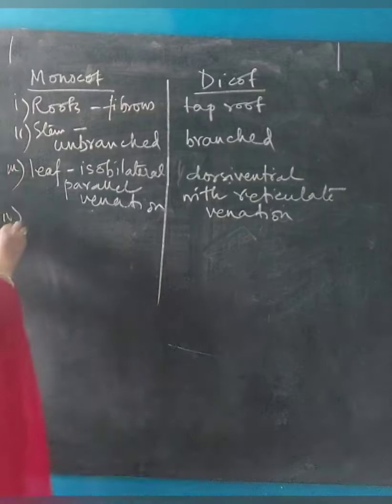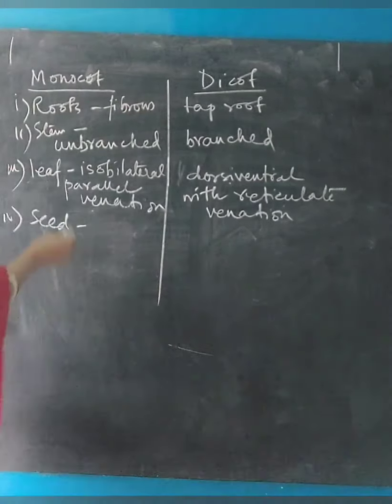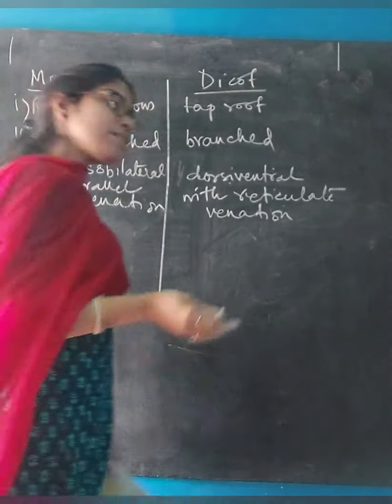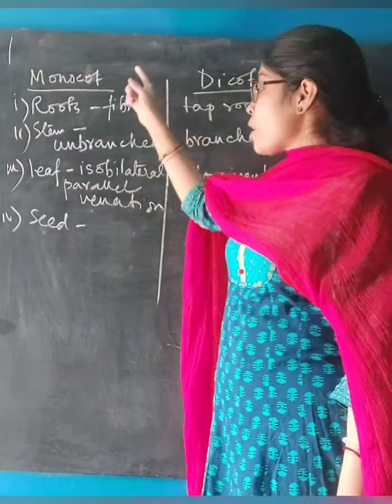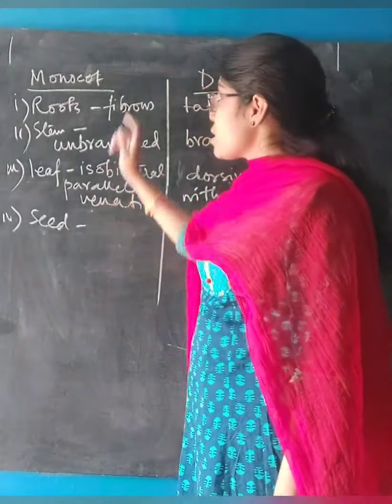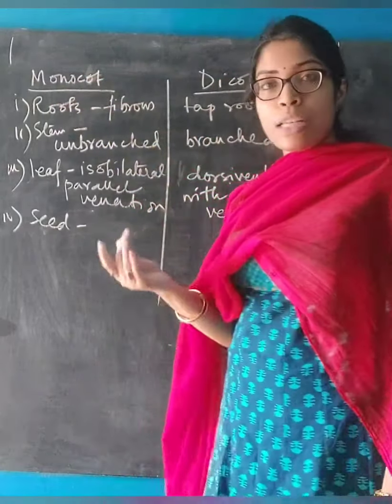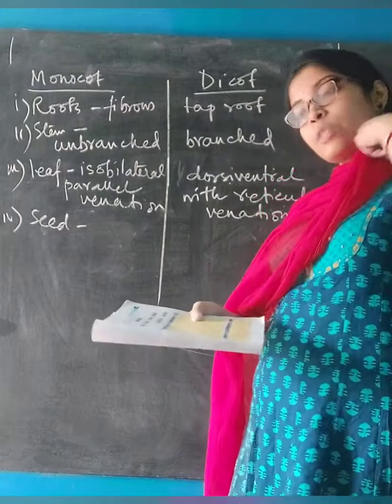Fourth point is how the seed is. How is the seed in monocot? Seed is with a single cotyledon. Obviously, the name comes from the number of cotyledons present in these two. When the seed has a single cotyledon, it is known as monocot, because mono means one and cot comes from cotyledon. It is basically known as monocotyledonous, that means one cotyledon is present.